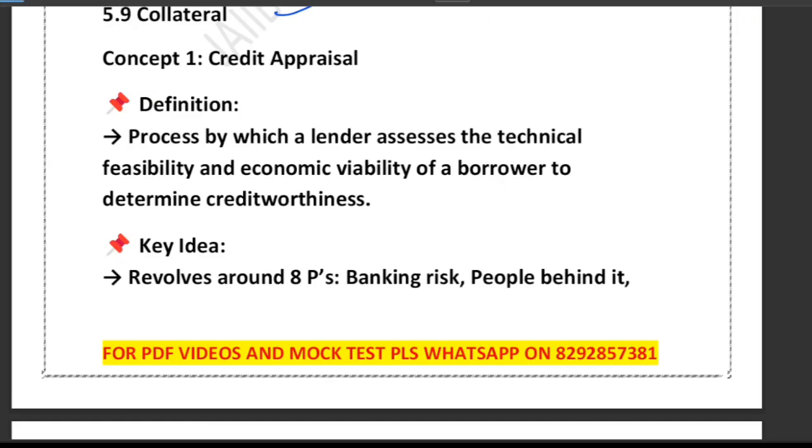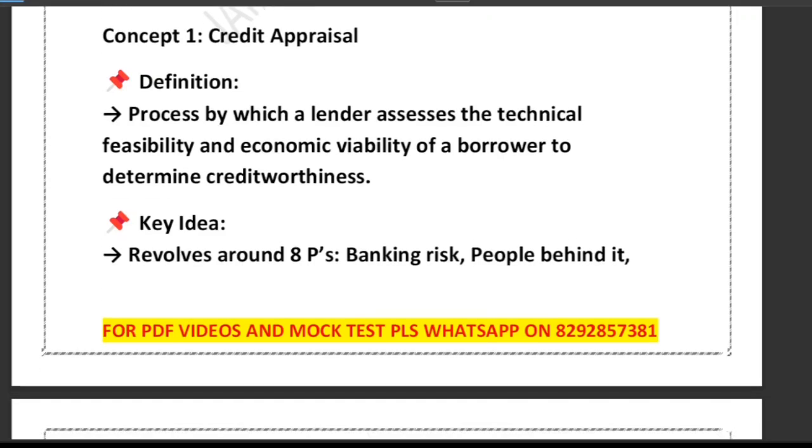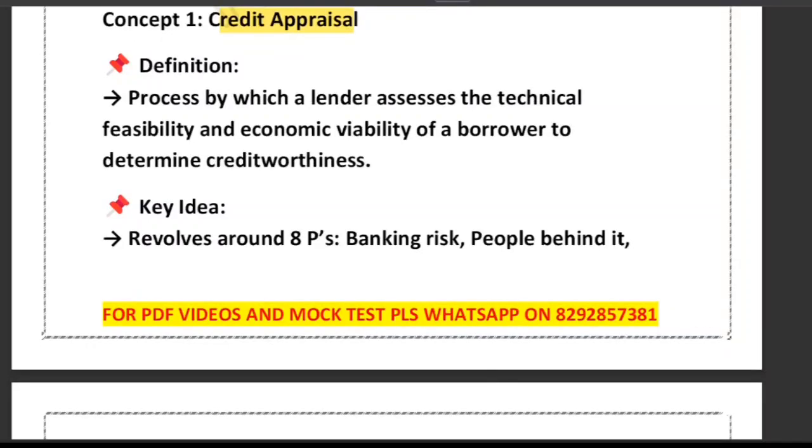So ever wondered how a bank decides whether to give you a loan or not? It is not magic. This process is called credit appraisal. Let's break it down in the simplest way possible. Basically it is a safety check by the bank before lending the money. They want to know: is your project technically feasible, is it economically profitable, and most importantly, can you repay the loan? Creditworthiness. Think of it like a background check for your business idea.